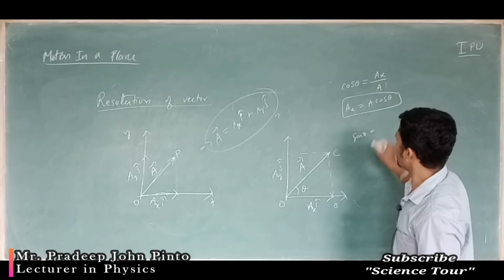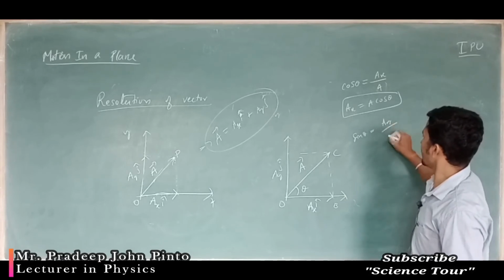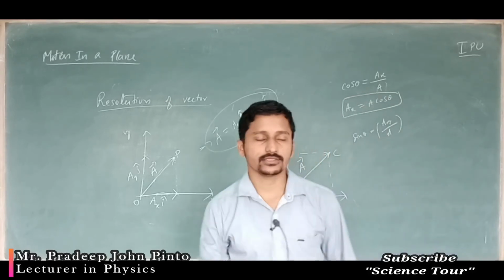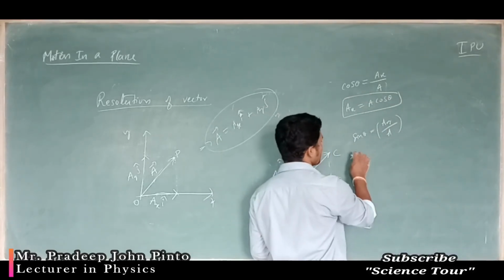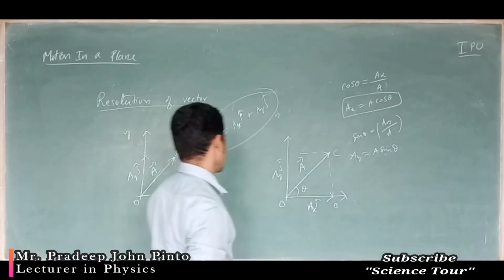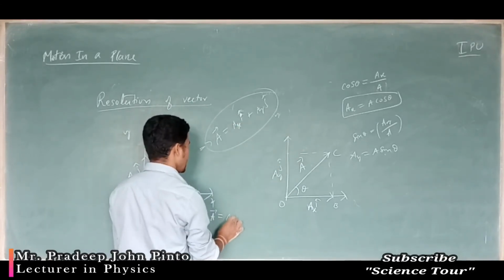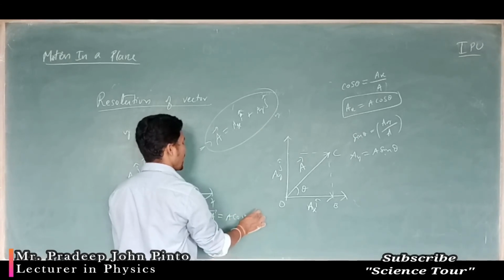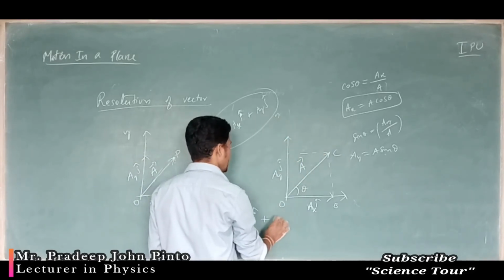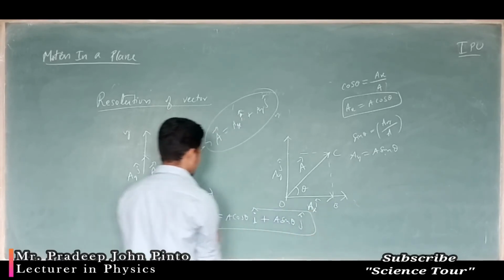Similarly sin theta means how much? Opposite by hypotenuse. Opposite is how much? Ay divided by hypotenuse. The sin theta and cos theta ratios always mean the lengths, okay. So what happens? Ay is equal to A sin theta. Now I substitute this in this equation. So what are you going to get? A vector is equal to Ax means how much? A cos theta i cap plus Ay is how much? A sin theta j cap, okay.